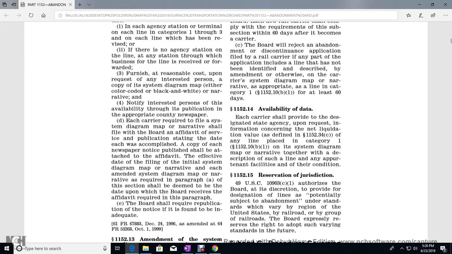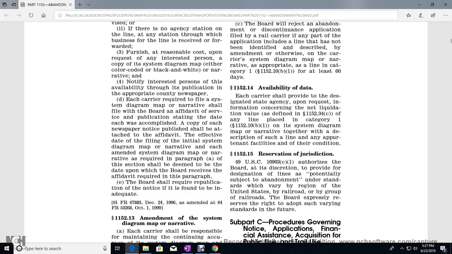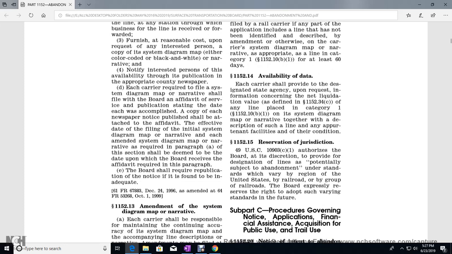upon request, to the designated state agency information concerning the net liquidation value, as defined in 1152.34c, of any line placed in category 1 under 1152.10b1, the system diagram map and narrative, together with a description of such line, its improvements, facilities, and other conditions. 1152.15. Reservation of jurisdiction.